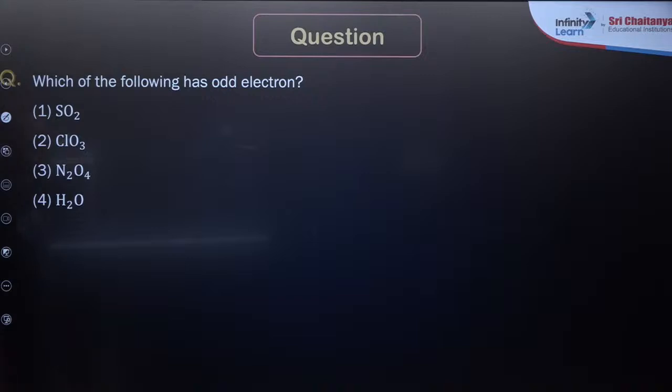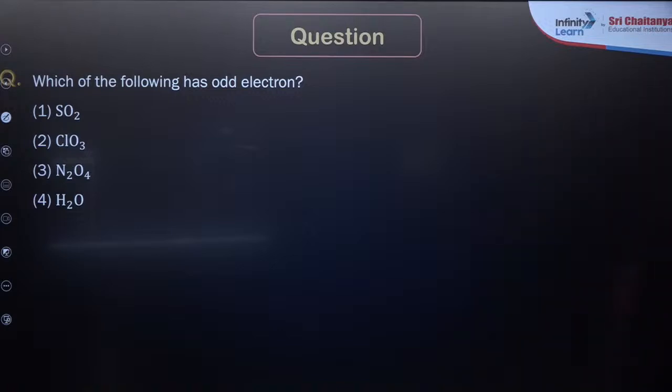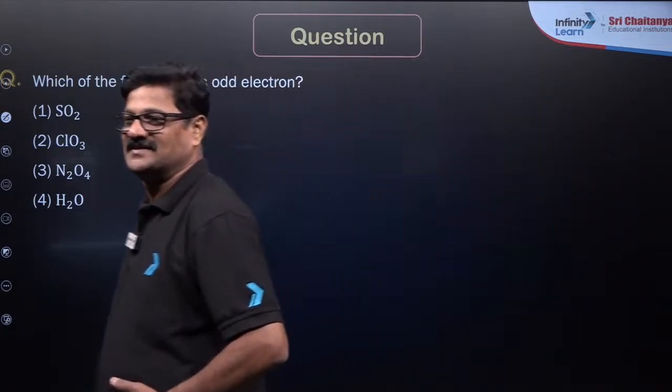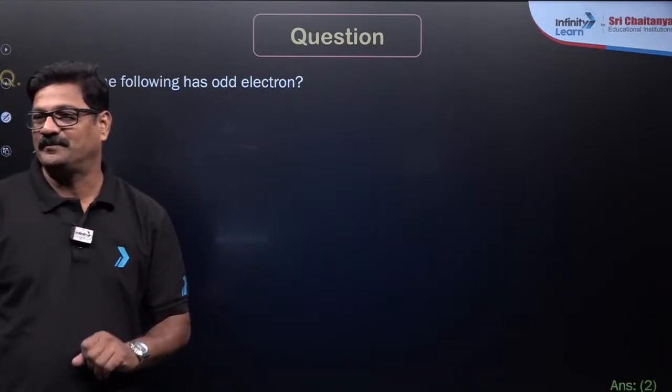And also, which of the following has an odd electron? You only have to tell me. Answer? Yeah, it is going to be Cl with chlorine trioxide.